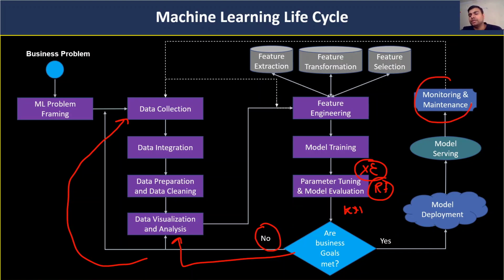Also, one more thing: monitoring and maintenance work as a retraining approach. Once we deploy the model into the production environment, that model might not be okay after 3 months, 6 months, or 1 year. So we have to make a retraining approach so that we can retrain our model from time to time. This is how the complete machine learning flow works, from problem statement to problem solving, deployment, and retraining.